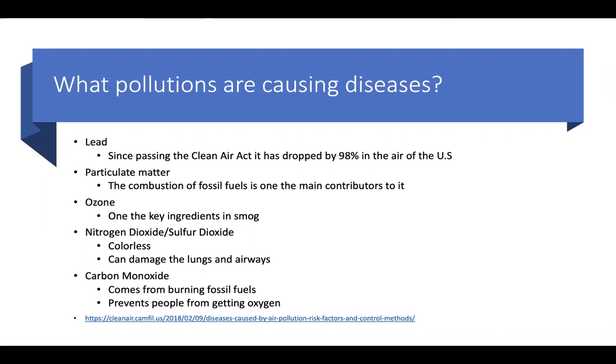The third pollution is ozone. It is a beneficial chemical when it is up in the atmosphere, but once ozone is on ground level, it becomes a problem. It is a toxic pollutant when it is on ground level. It is also one of the key ingredients in smog, which is seen in bigger cities among the world.